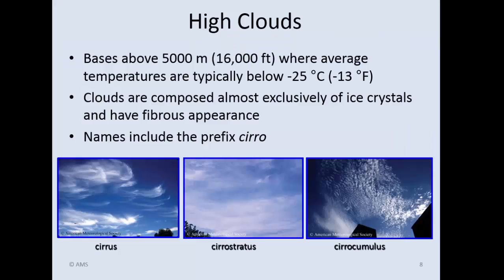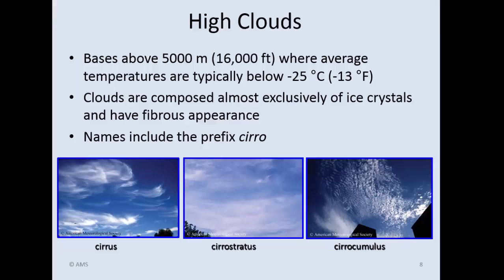All right, let's get into a little more detail on these. So here are your cirroforms, all right? Remember, base is above 16,000 feet. One of the really important things about these clouds is the second bullet. They are going to be composed, I would say, not almost, but exclusively of ice crystals. And that's one of the things that give them a characteristic appearance when you look at these photos down here.